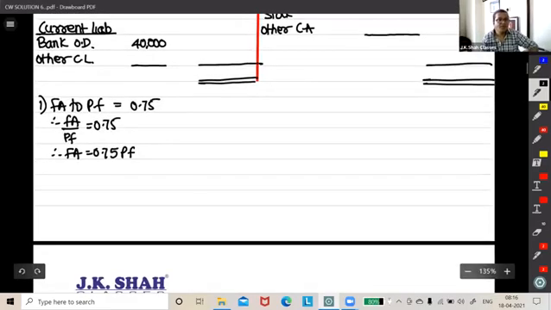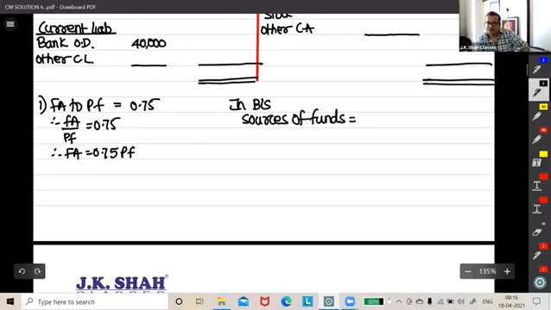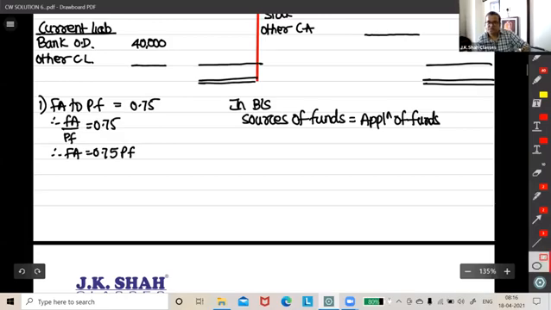Okay. Then what we will do? As usual, we'll say in balance sheet, sources of funds is equal to application of funds. You know what I'm going to write over here, guys? I'm going to write something.